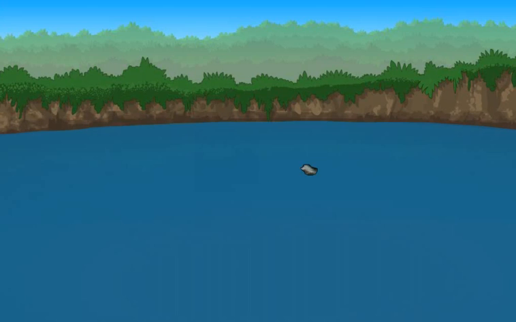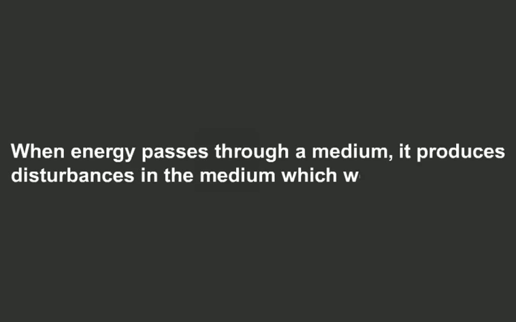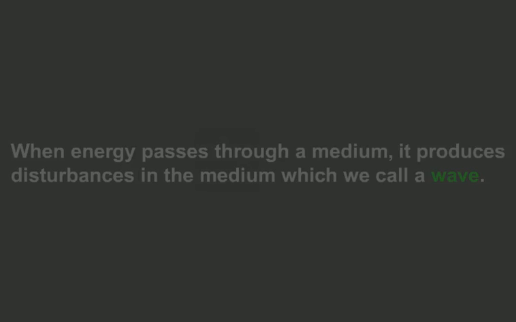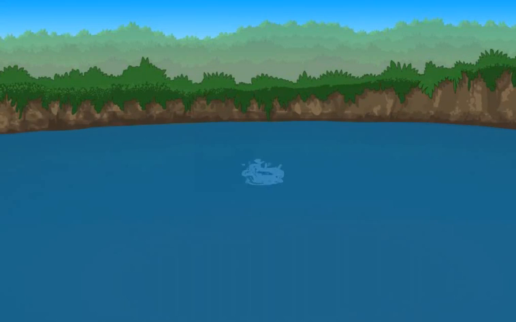Here, the kinetic energy of the stone produces disturbances in the water of the pond. When energy passes through a medium, it produces disturbances in the medium, which we call a wave. Here, a wave is produced in the water to pass the kinetic energy of the stone through water.